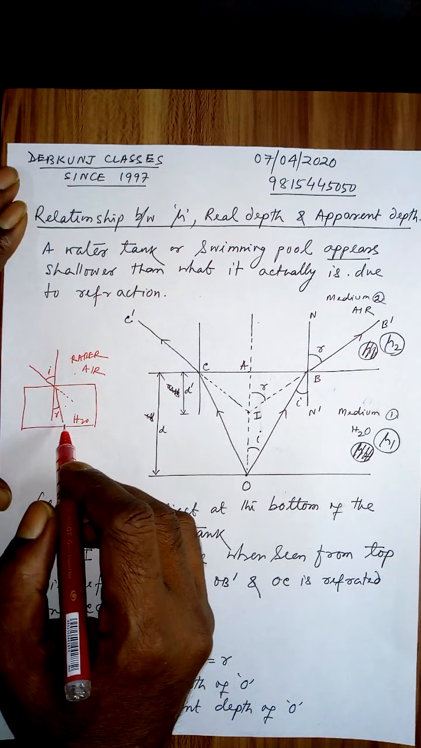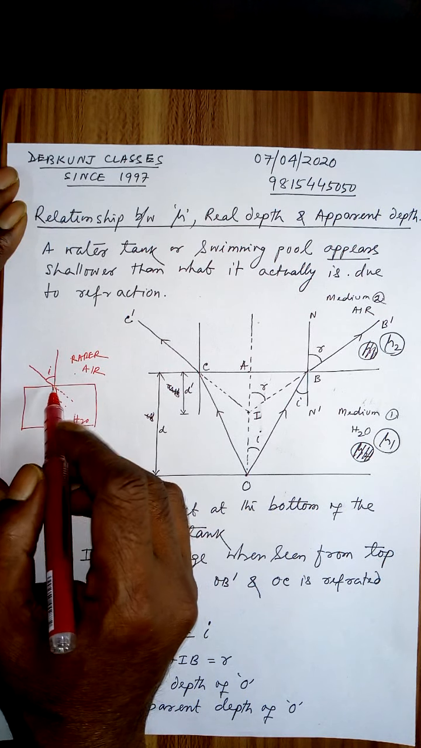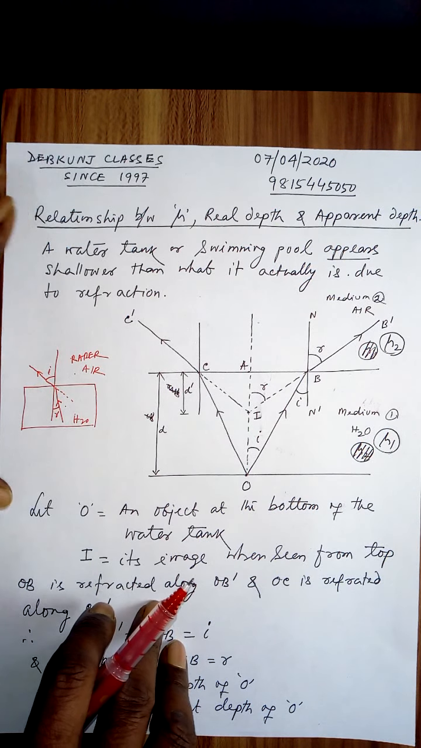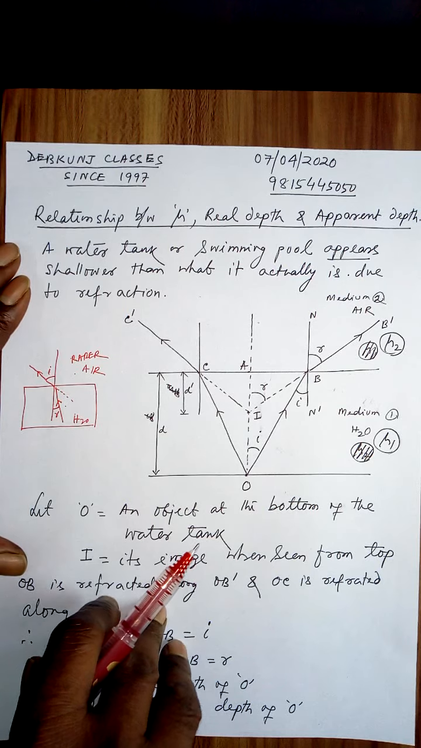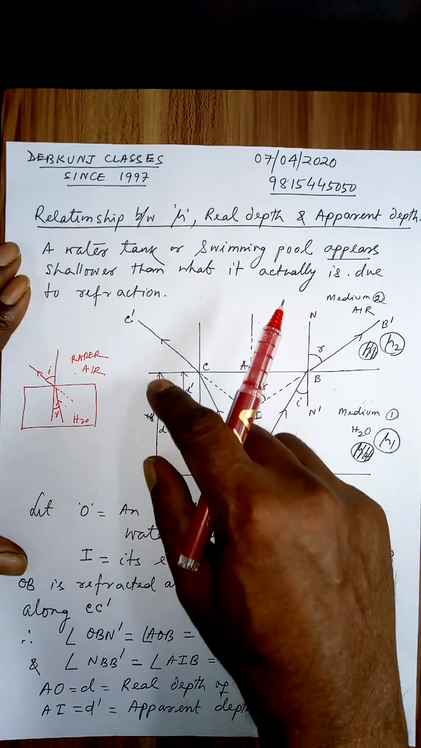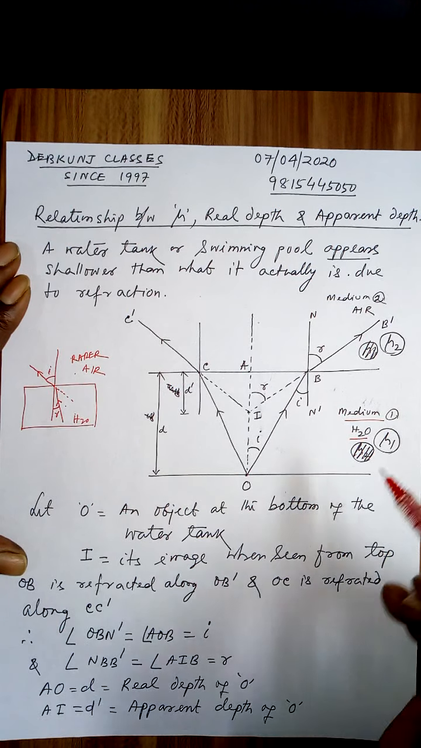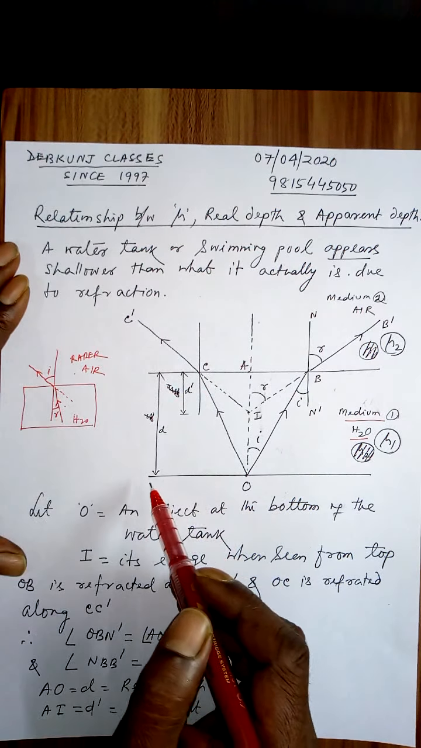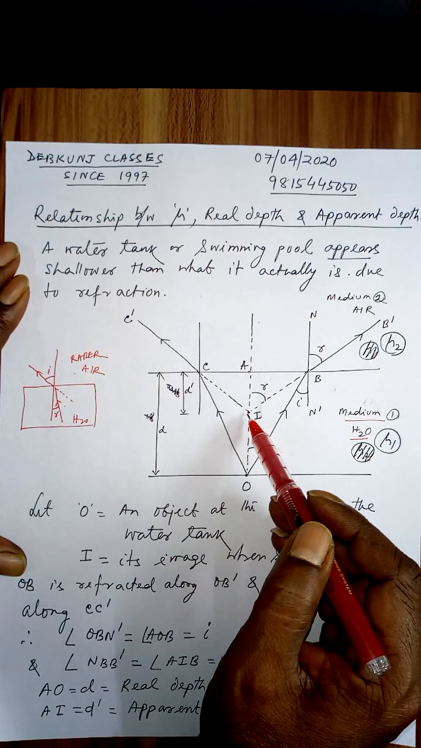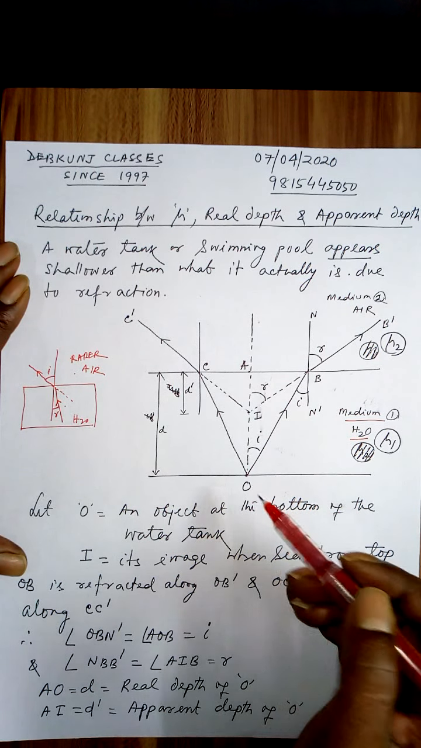So similarly, if light goes from denser medium to rarer medium, it will bend away from the normal. So, due to this, let us see, this medium is medium 1. Suppose it is a water tank. If you look from this side, the bottom of the tank will appear to be elevated. Means the bottom will actually be there, but it will look shallow, less deep.